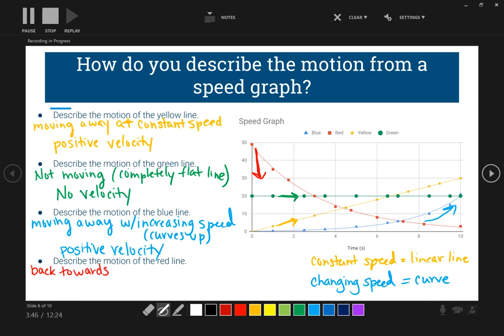the object. And if we think about it, are we constant or changing speed? So is it a linear line or does it have a curve? It has a curve, so it's changing speed. And this one is curving downward, so it's actually coming back towards with decreasing speed. Okay, so do we have a positive velocity or a negative velocity? Remember that because overall it's coming down, it has a negative slope, so it has a negative velocity.